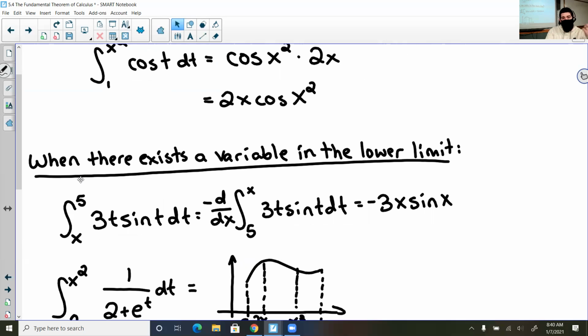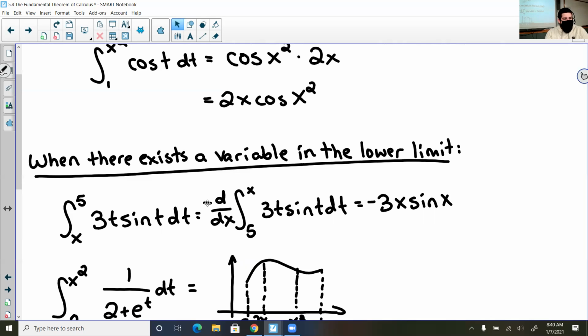It was the first rule that we had from section 1, and that allows me to flip the lower bound and the upper bound. Maybe it was section 2. I don't remember. I think it was section 2. I can switch the lower bound and the upper bound and then take the negative of the integral.